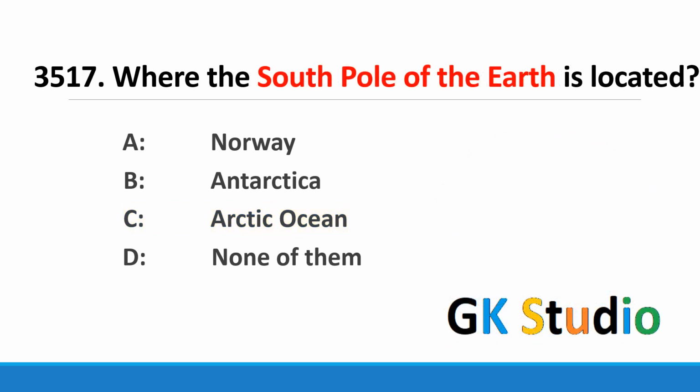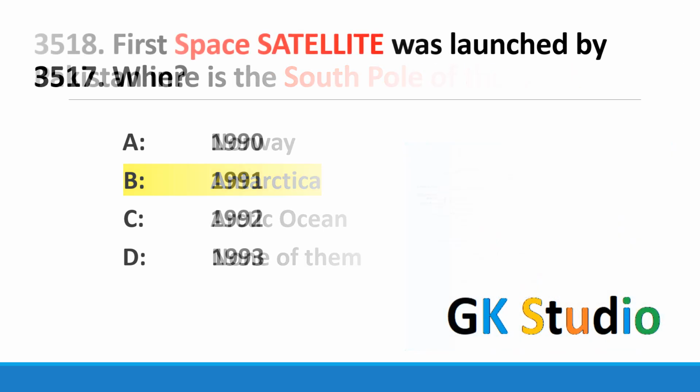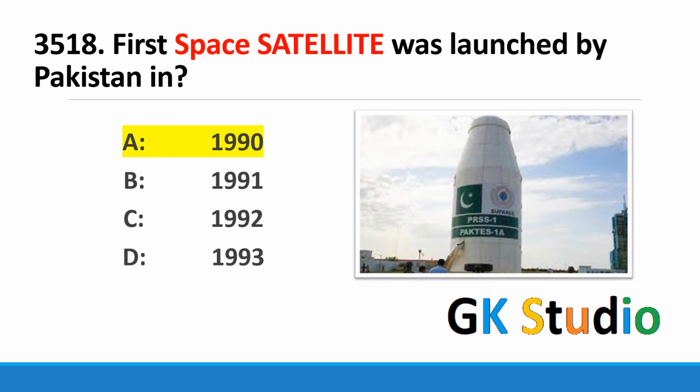Where is the South Pole of the Earth located? The South Pole of Earth is a snow area called Antarctica, and temperature is very low in this area. First space satellite was launched by Pakistan.